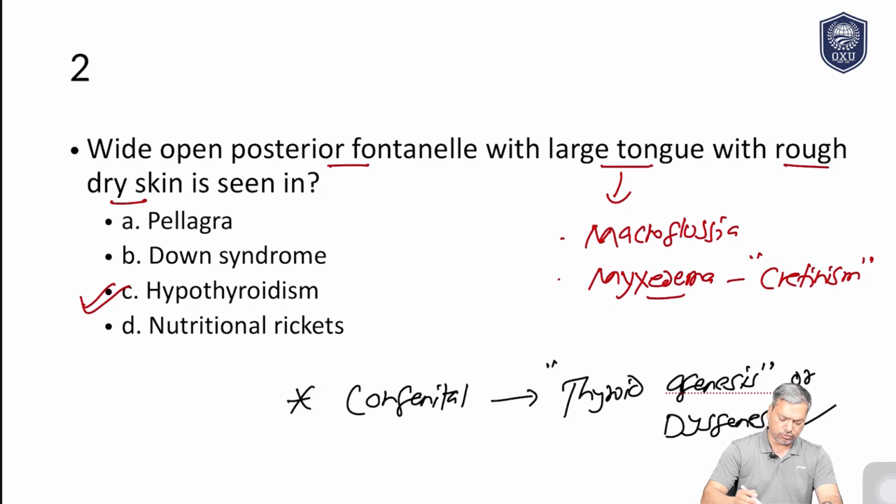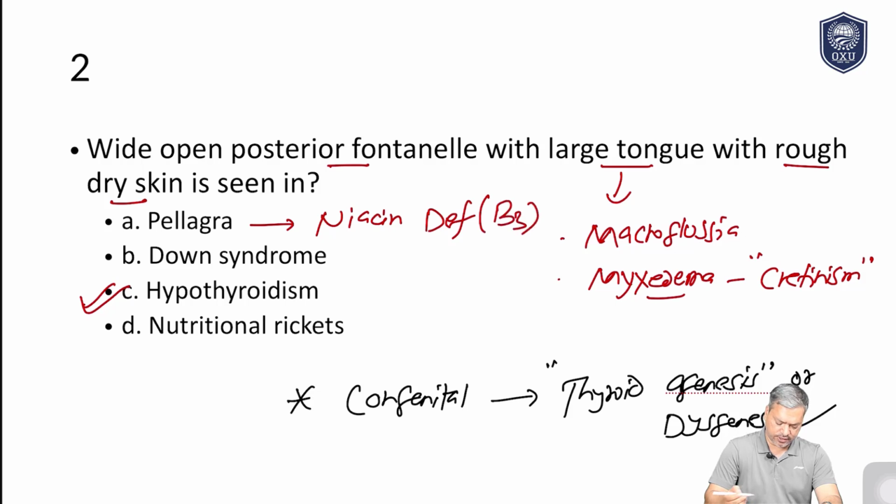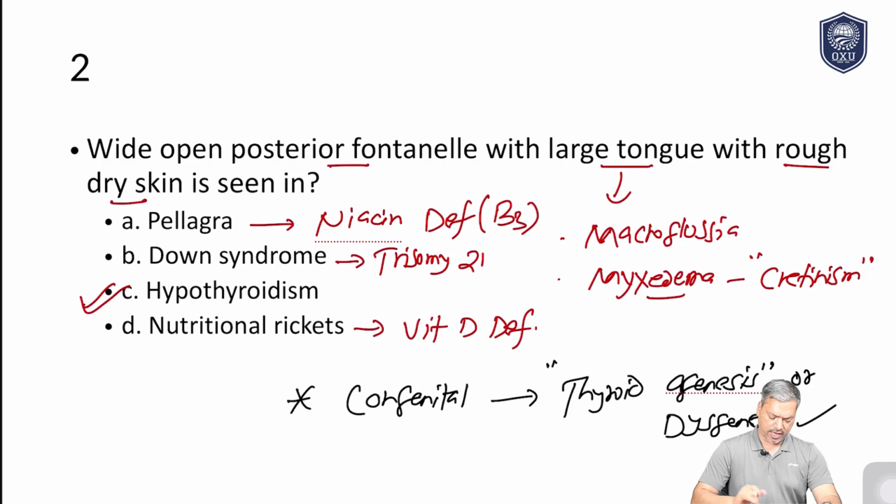Now just to rule some other things out, what is pellagra? Pellagra is niacin deficiency. Vitamin B3 is called niacin. Down syndrome is trisomy 21, a chromosomal disorder, and rickets is caused by vitamin D deficiency. Why am I explaining like this? Because some other MCQ may have this type of question. So let's move on to question number 3.